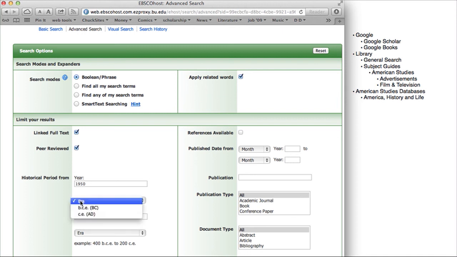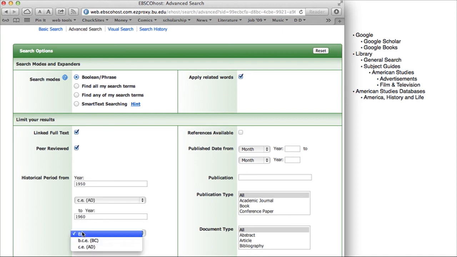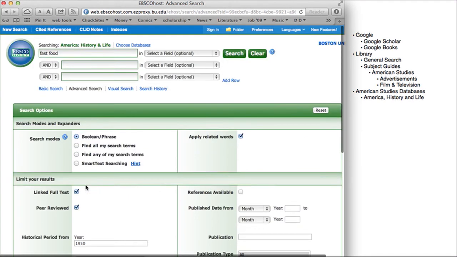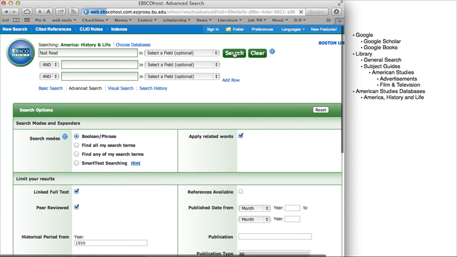A lot of databases allow you to limit the search to a certain date of publication, which might be useful if you only wanted recent articles, but most don't allow you to search just on a certain period. This does allow you to limit to articles that cover the era from 1950 to 1960. So here we go.